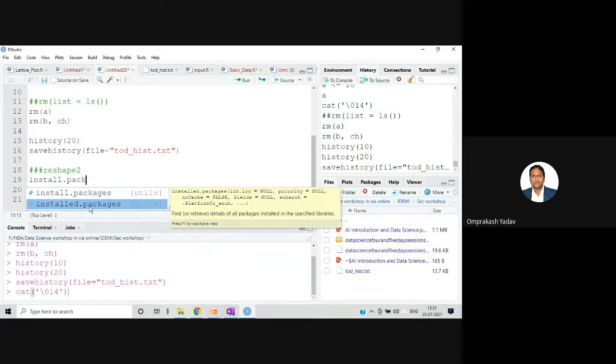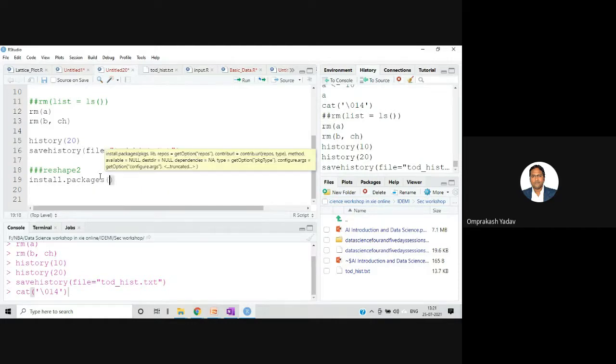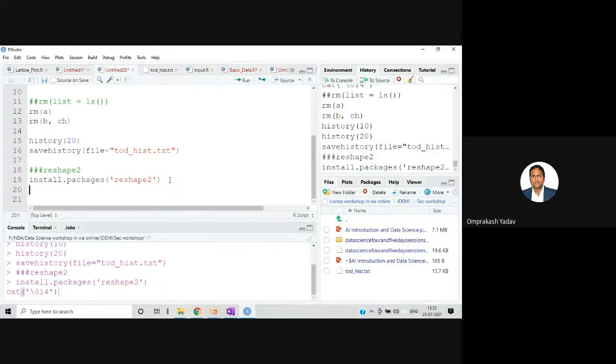One is install.packages and the first one is the install.packages. You need to select the first one, install.packages. So install.packages, and let me install this again, reshape2, right? You can mention the name over there, whichever package you want to install, you can mention the name of that particular package, and you can press control enter. Only the internet connection must be there, because if you are working on the local machine, then please check your internet connection is there, and then it will do automatically.